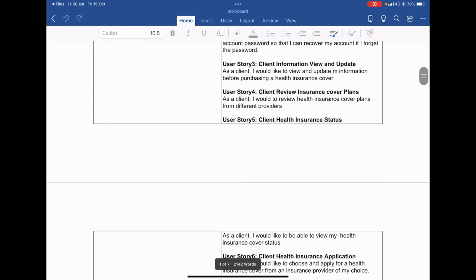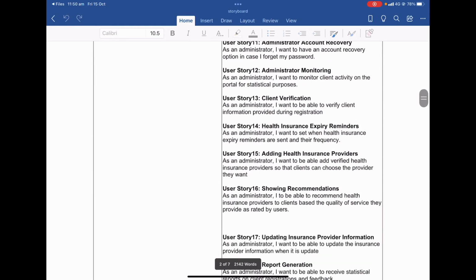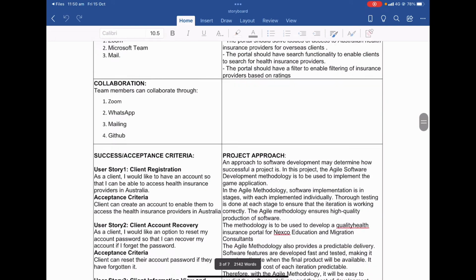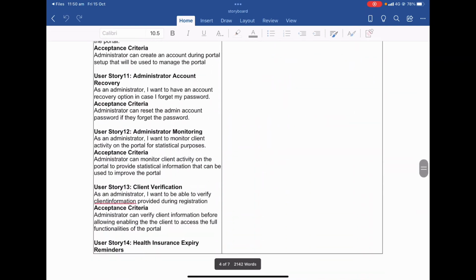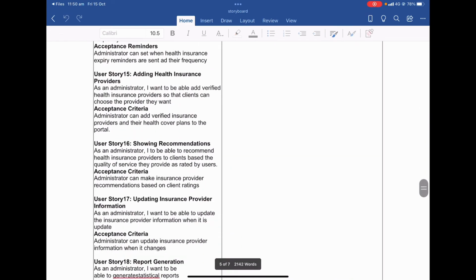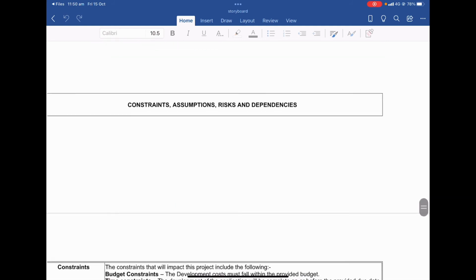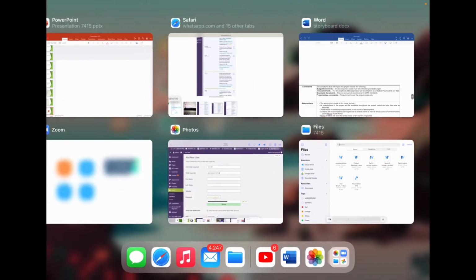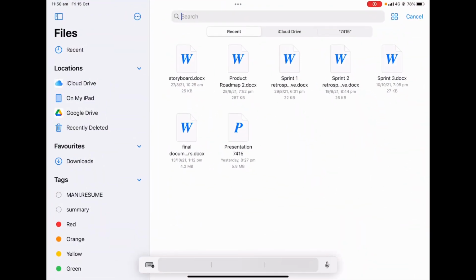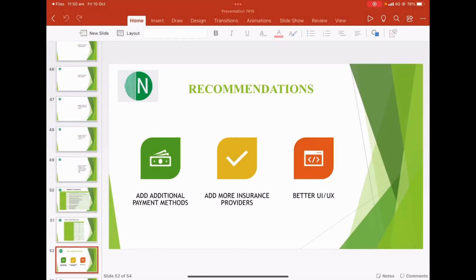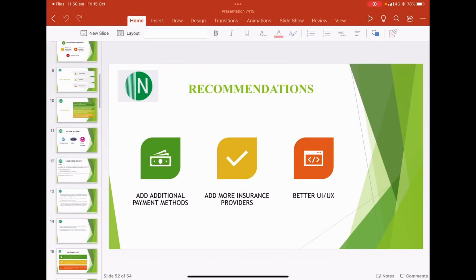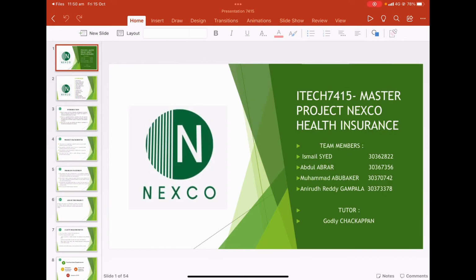And these are the first user stories we used in the storyboard. This documentation is done by me, along with constraints and assumptions. And this is the presentation, from slide 1.